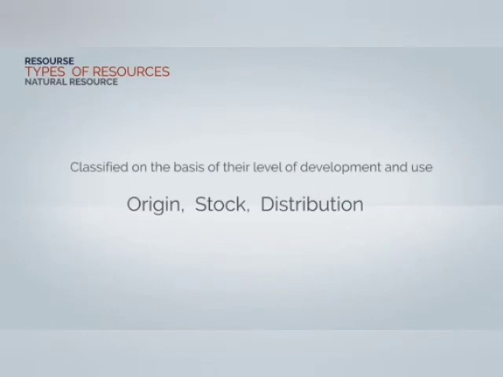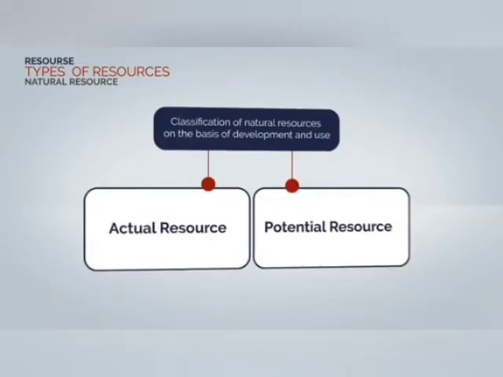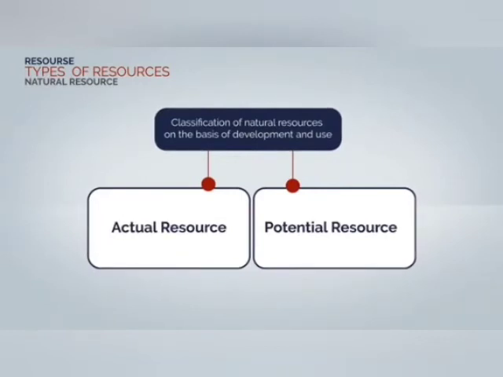Classification of natural resources on the basis of development and use. Under this we have actual resources and potential resources. Now coming to actual resources, resources whose quantity is known and which is being used at present are called actual resources. For example, coal and petroleum.